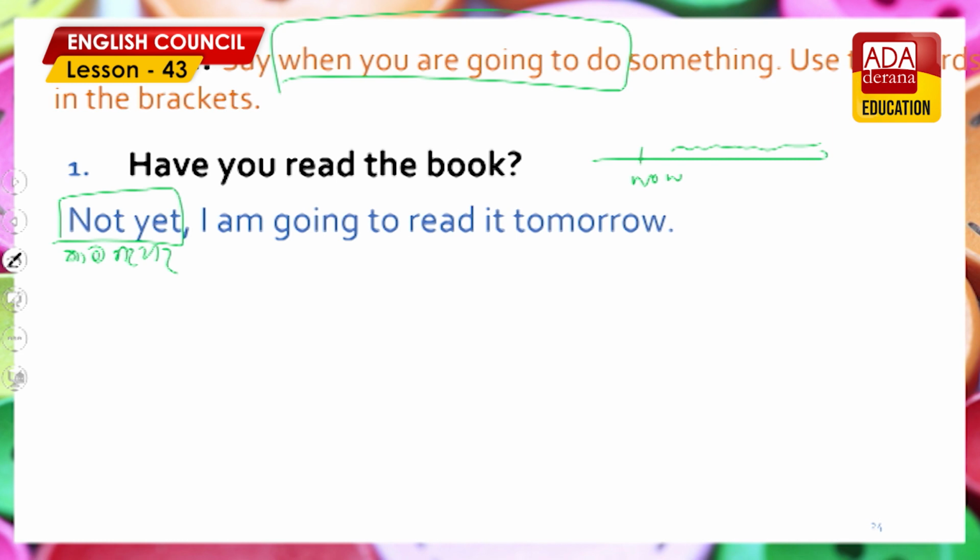Not yet. But I'm going to read it. I'm going to read it tomorrow.